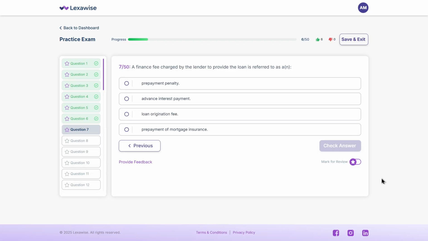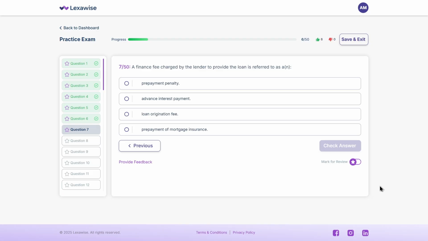A finance fee charged by the lender to provide the loan is referred to as A. Prepayment penalty, B. Advance interest payment, C. Loan origination fee, D. Prepayment of mortgage insurance. What do you think?